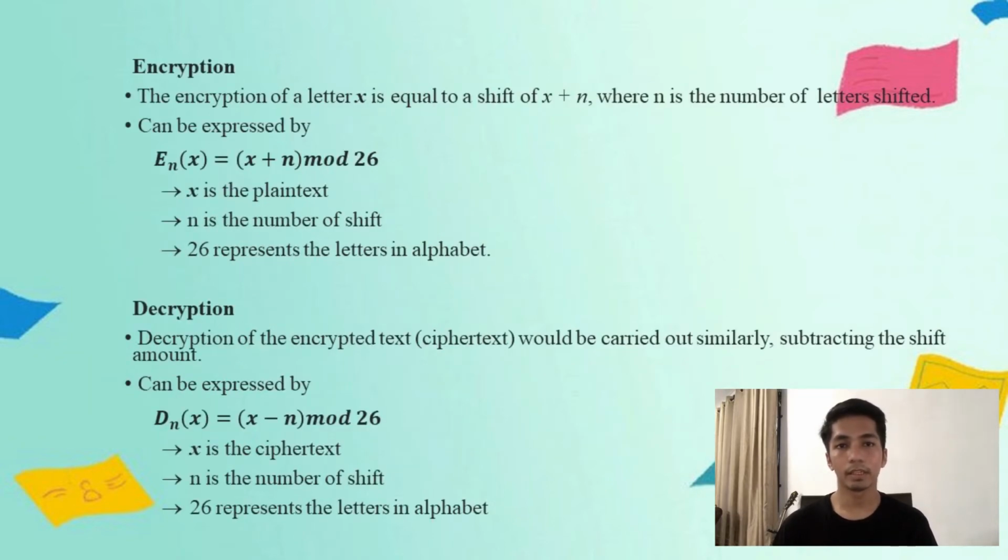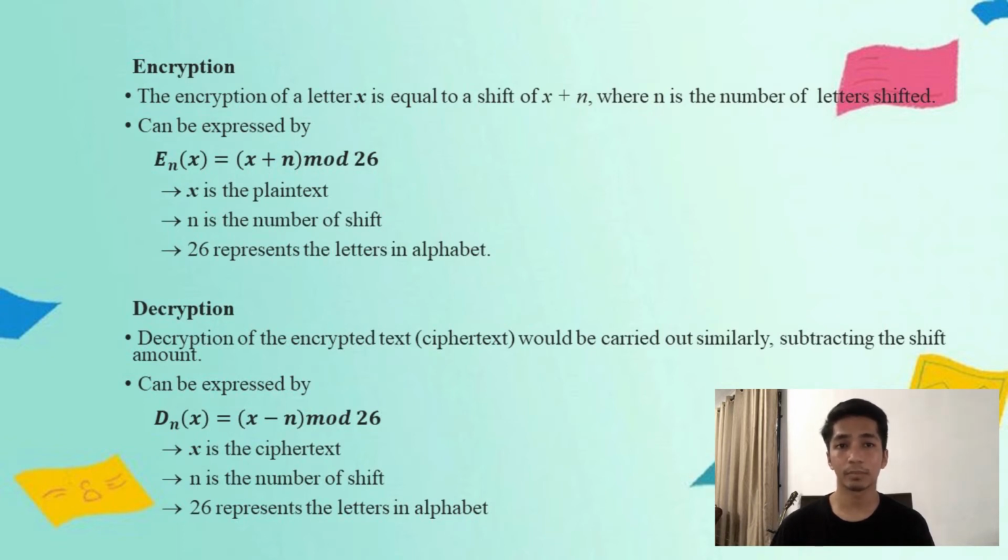Okay, next is the encryption process. The encryption of a letter X can be expressed by E_n(X) = (X + n) mod 26, where X is the plain text, n is the number of shifts, and 26 represents the letters in the English alphabet.